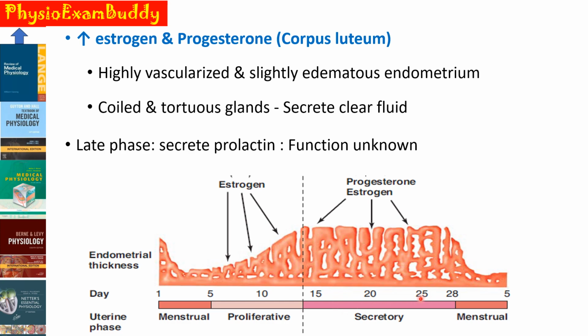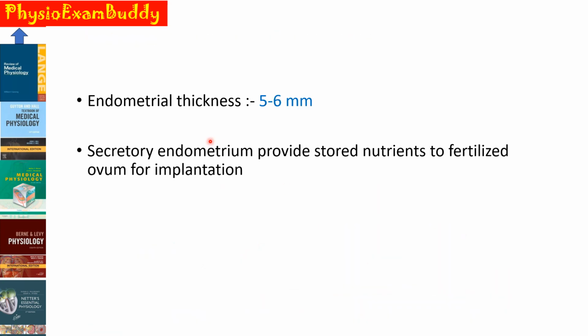And during the late phase of the secretory phase, it also begins to secrete the hormone prolactin, but the function of the hormone prolactin in this case is unknown. And during the secretory phase, the endometrial thickness averages around 5 to 6 millimeters. And the secretory endometrium is the one which provides the stored nutrients to the fertilized ovum for implantation. So during the secretory phase, basically the endometrium prepares for the implantation of the fertilized ovum, and it will also provide the nutrients to the fertilized ovum for implantation.